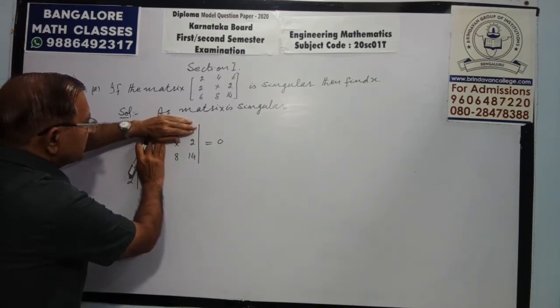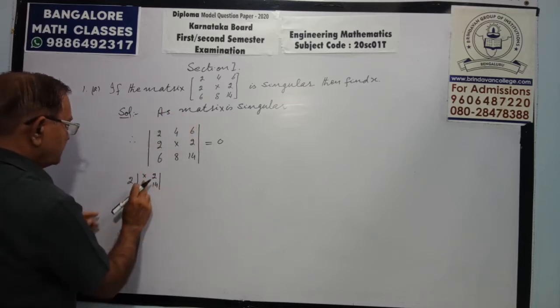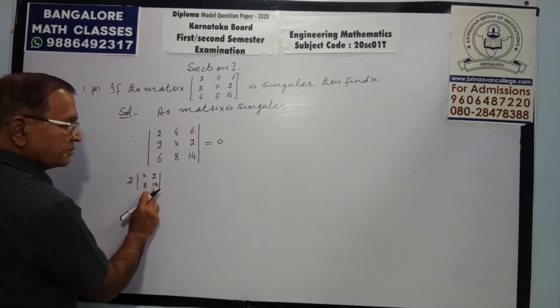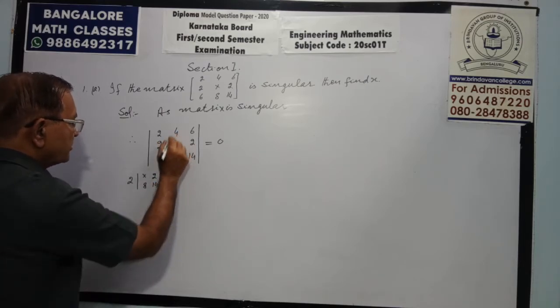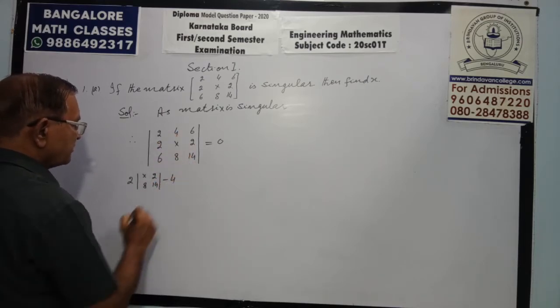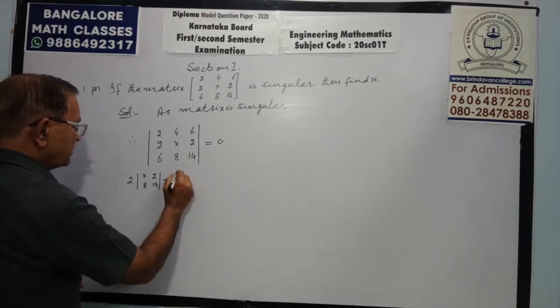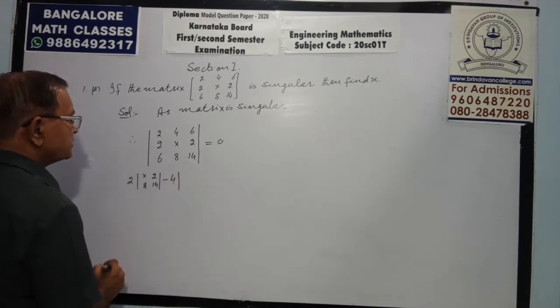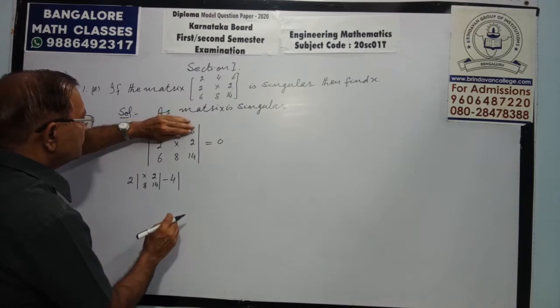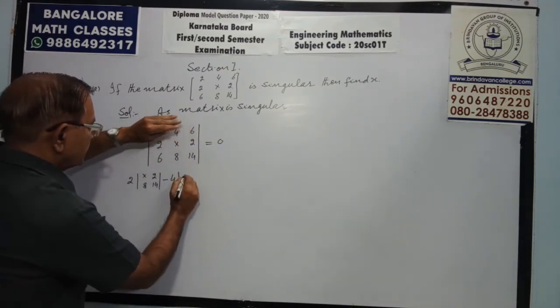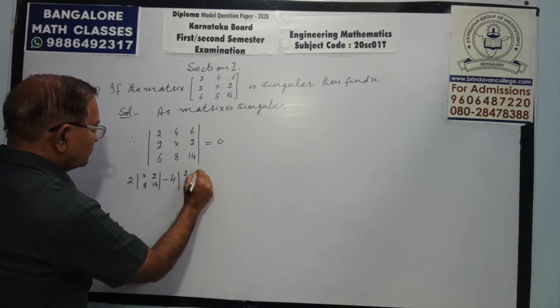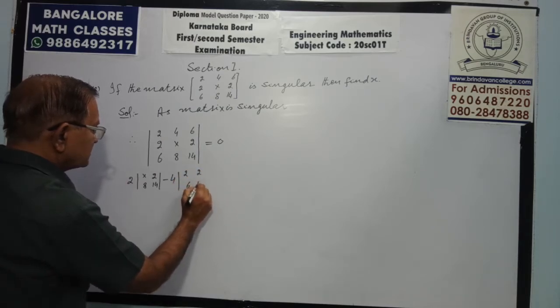We are left with the x 2, 8 14 determinant. Next, sign negative. The entry given is 4. And how will we write the determinant here? Cut the row of 4, cut the column: 2 2, 6 14.